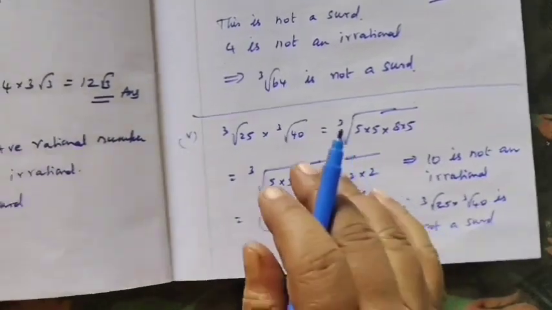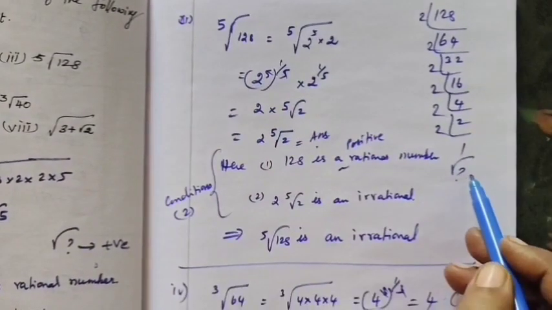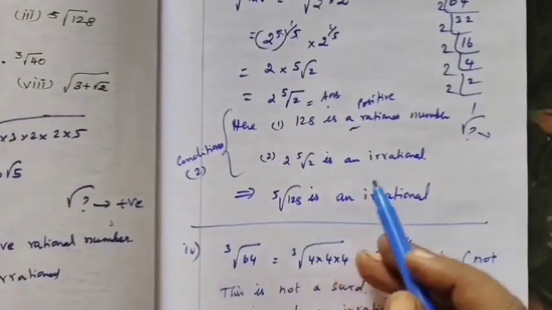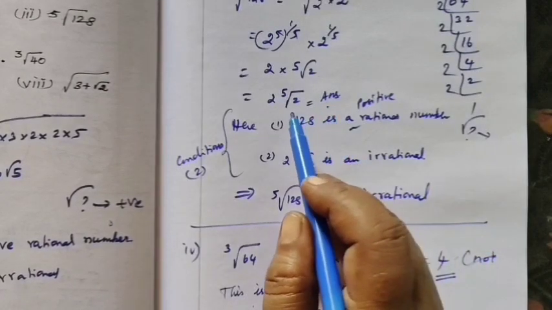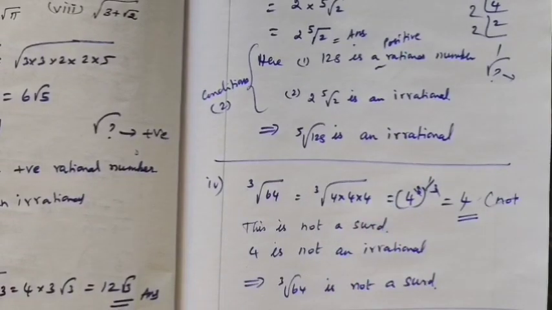So two conditions must be there. One, within the root, the number in the question within the root should be a positive rational number. Another one, in the answer you should get an irrational number. Otherwise it is not a surd.